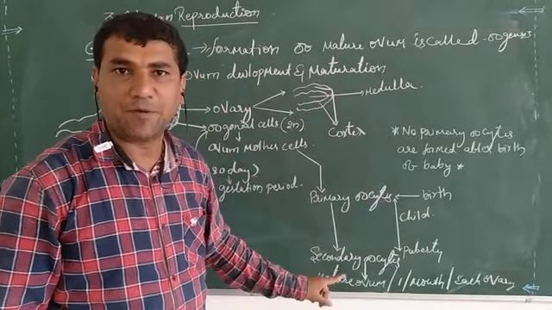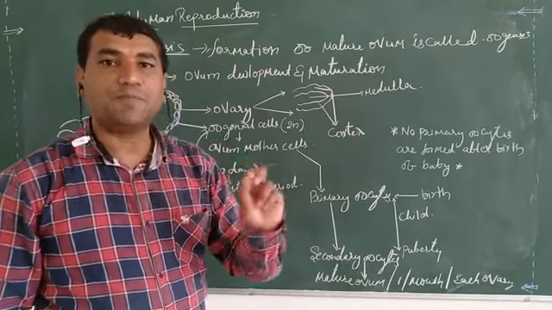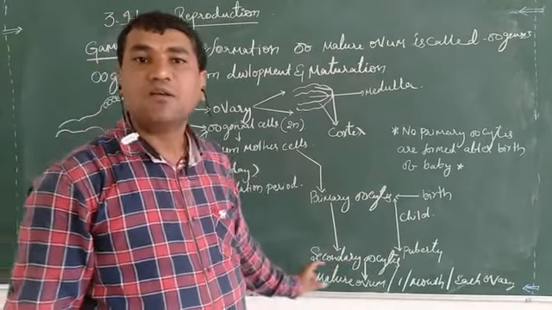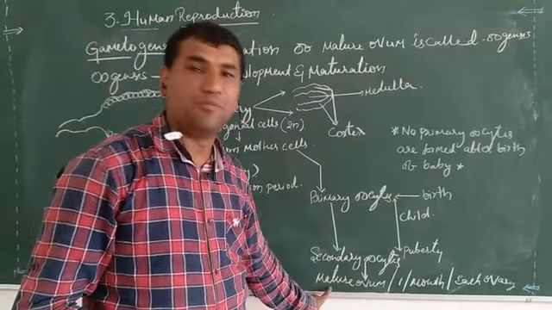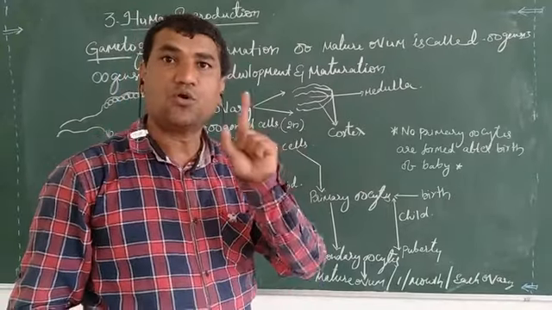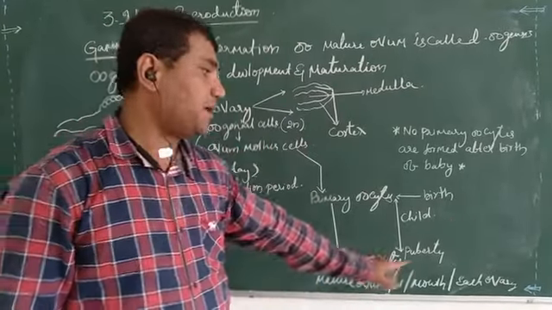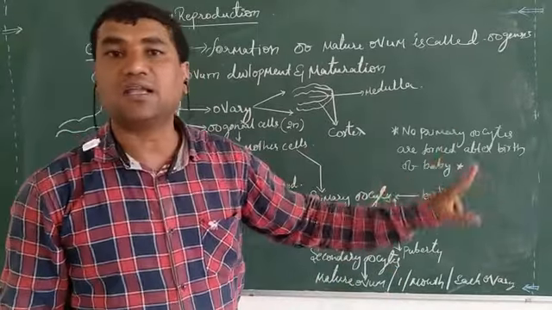Once they attain puberty, from all these secondary oocytes only one is converted into a mature ovum, that is one mature ovum per month from each ovary, and this is alternated.